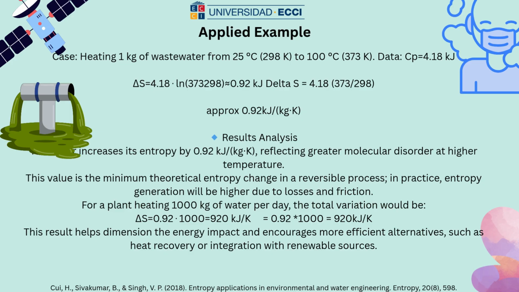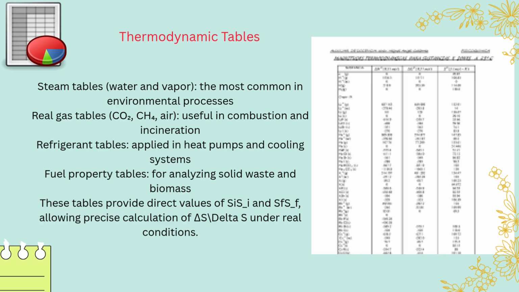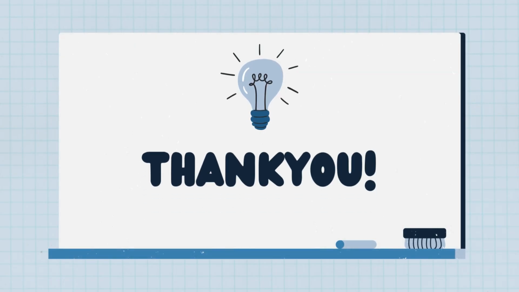The result of the analysis is that the water increased its entropy by 0.92 kilojoules per Kelvin, reflecting greater molecular disorder at high temperature. This value is the minimum theoretical entropic change in the reversible process; in practice, entropy generation is higher due to thermodynamic losses and friction. Tables are used for a plant's heat calculations.